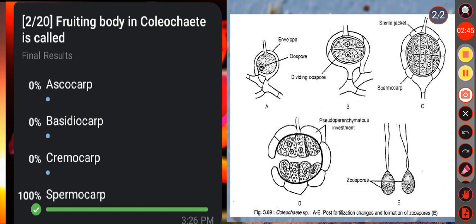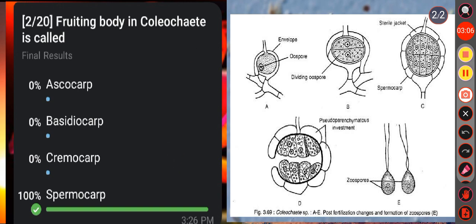Okay. So it is the structure of spermocarp. Generally it is red or reddish brown in color and it remains dormant throughout the winter. Okay. And a spermocarp is the fruiting body of the Coleochaete. So here the correct answer is option D.